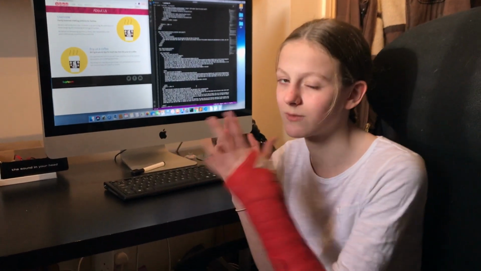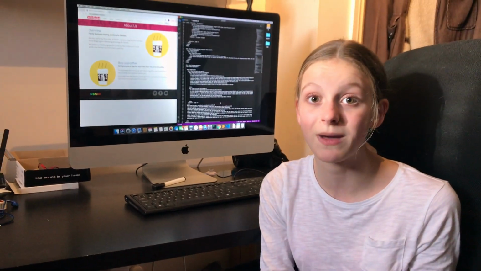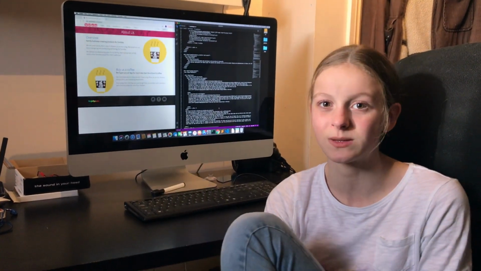So we're going to go get that downloaded on her Raspberry Pi because she's using her Raspberry Pi computer to write her HTML. So let's go get that downloaded on my little sister's Raspberry Pi.